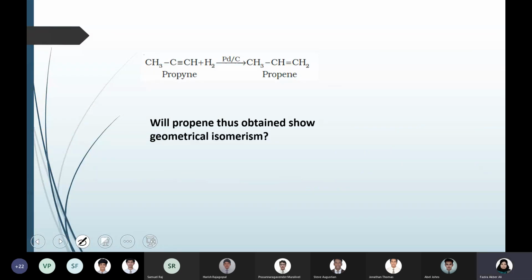So another example, this is just a question to think from your side. Propyne, that is a triple bonded alkyne, a 3 carbon alkyne. On using Lindlar catalyst, you got propene. So will the propene thus obtained show geometrical isomerism? That's the question.